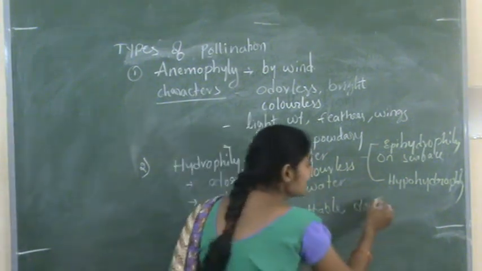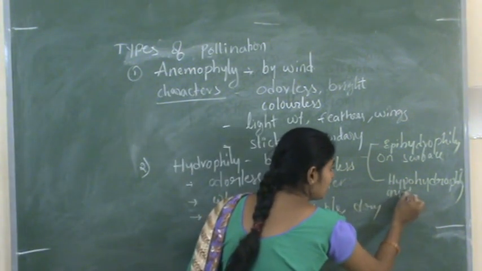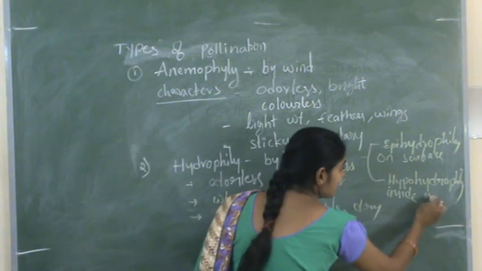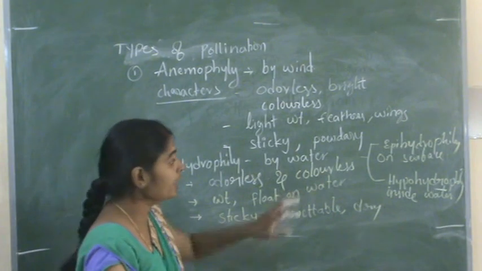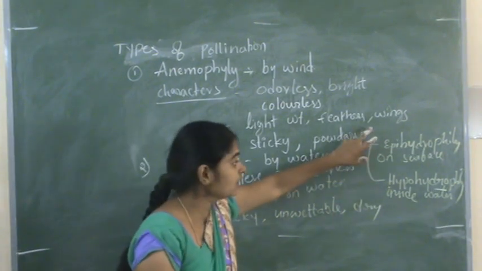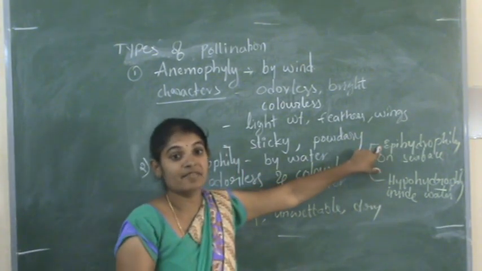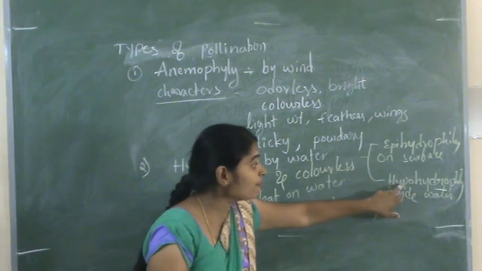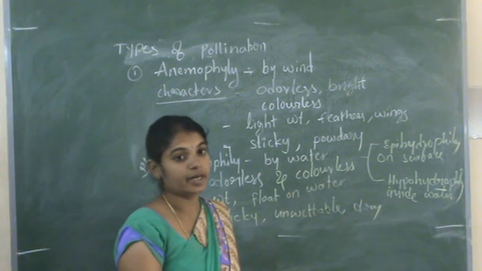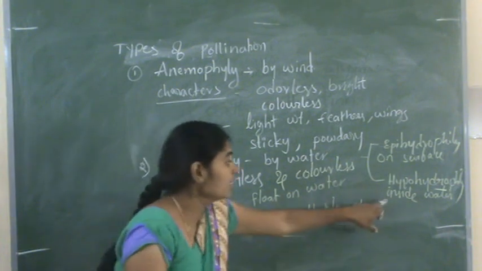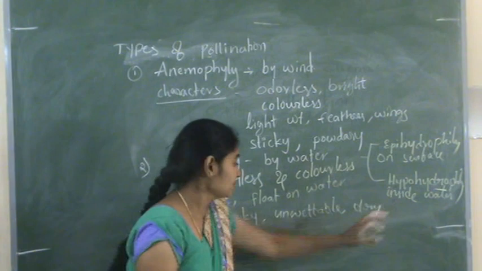Hypohydrophily is inside the water. Epihydrophily is on the surface of the water, and the pollen grains are very light. In hypohydrophily, the pollen grains sink into the water, and in that the pollination occurs.